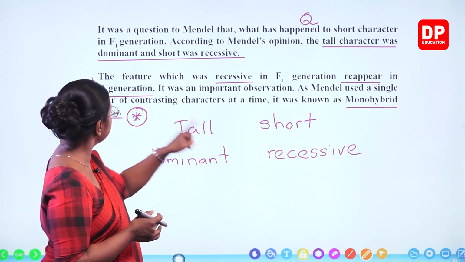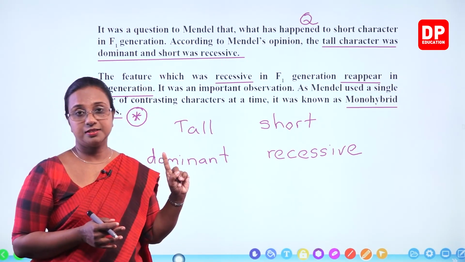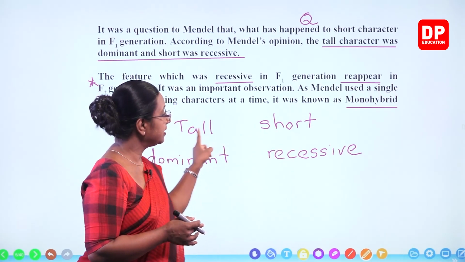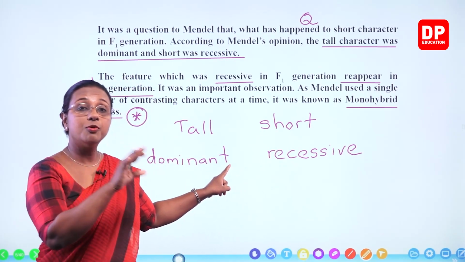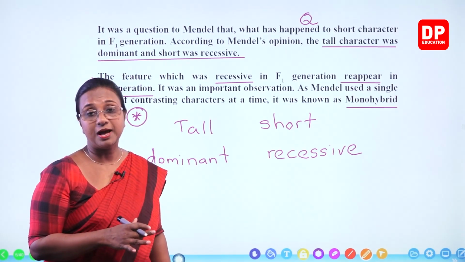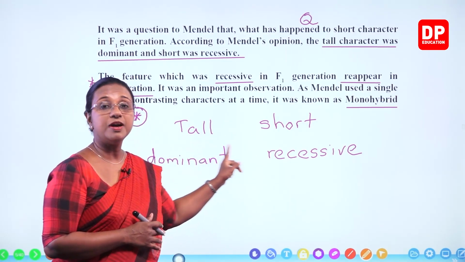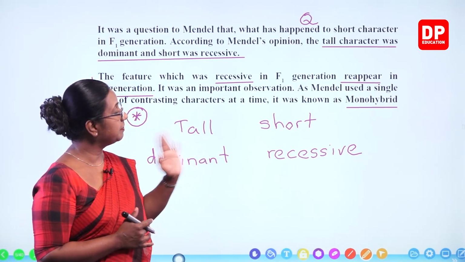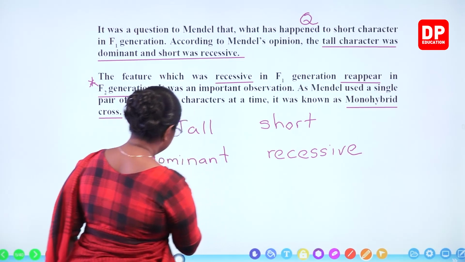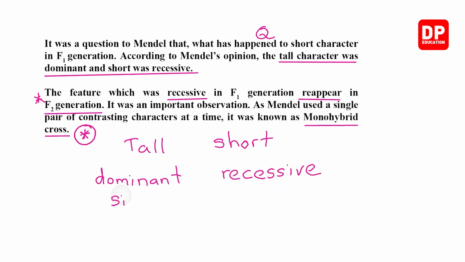What is the meaning of single pair of contrasting characters? Tall and short is a pair of characters. They are contrasting but they both refer to the height of the plant. So, single pair of contrasting characters. Tall and short are single pair of contrasting characters. That is another term.